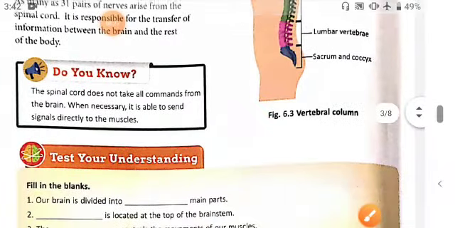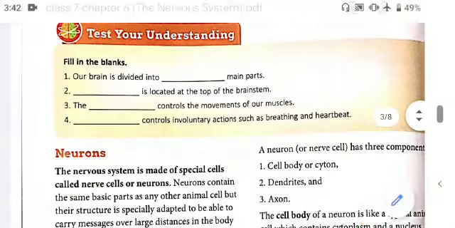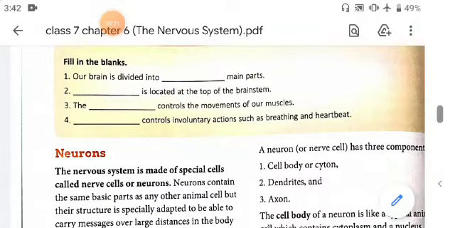Now, these questions you will do with the help of given notes.